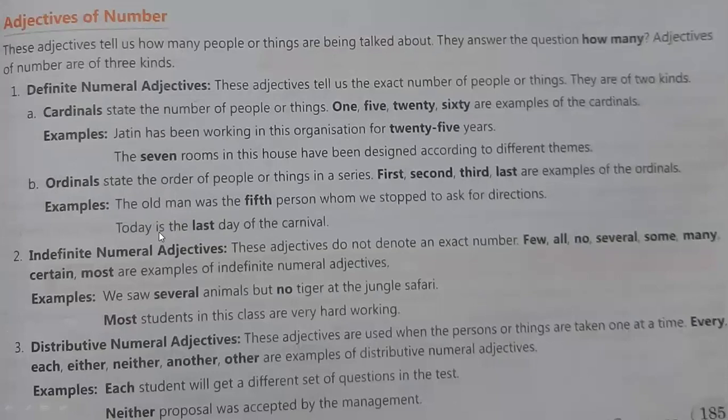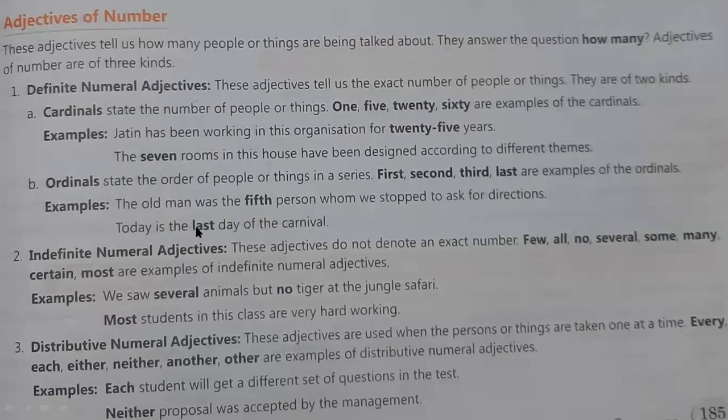Okay, so examples are given, like the 7 rooms. How many rooms? 7 rooms. So this is the adjective of number. Like years, how many years? 25 years. If they are giving that he is the fifth person, which person? Fifth person. Okay.